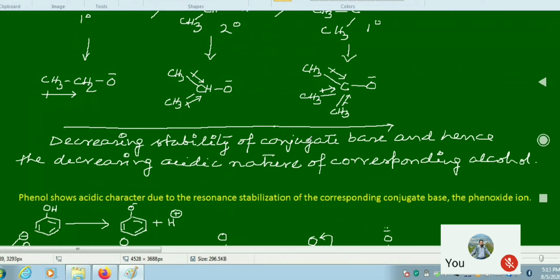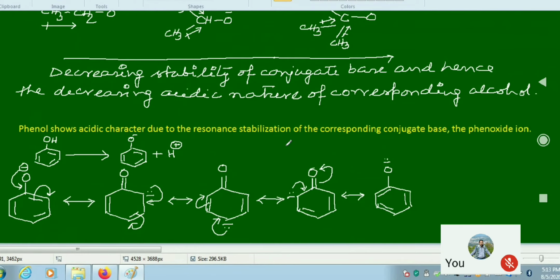Now phenol shows acidic character because its conjugate base, that is the phenoxide ion, is resonance stabilized. So we can follow here the resonance stabilization of the conjugate base of phenol, that is the phenoxide ion. Due to the stability of this conjugate base, phenol behaves like an acid, and its acidic character is more than the primary alcohol like ethanol.